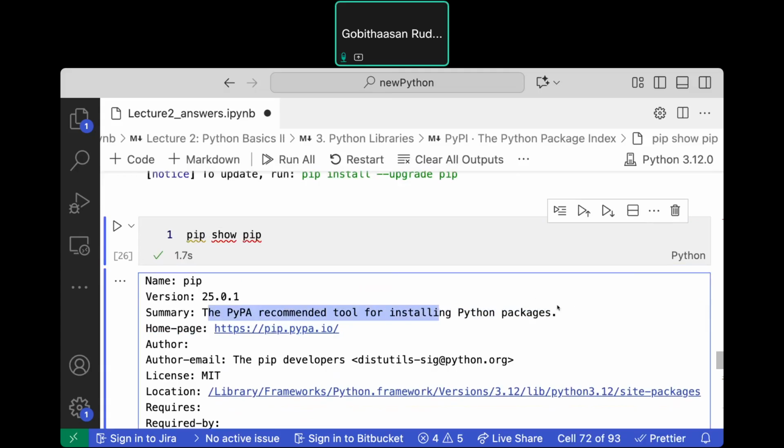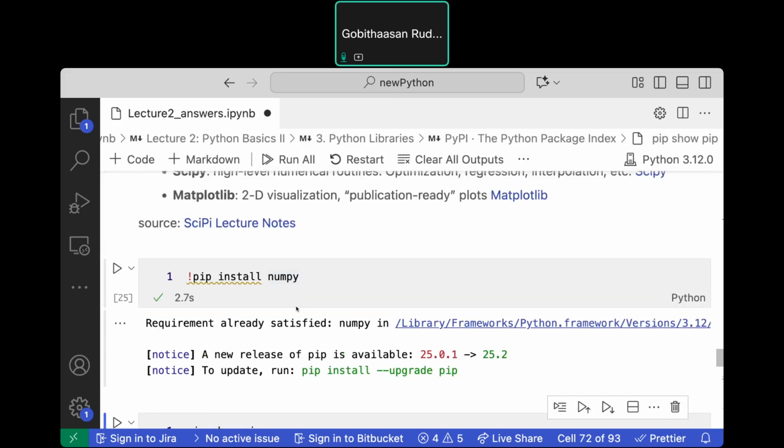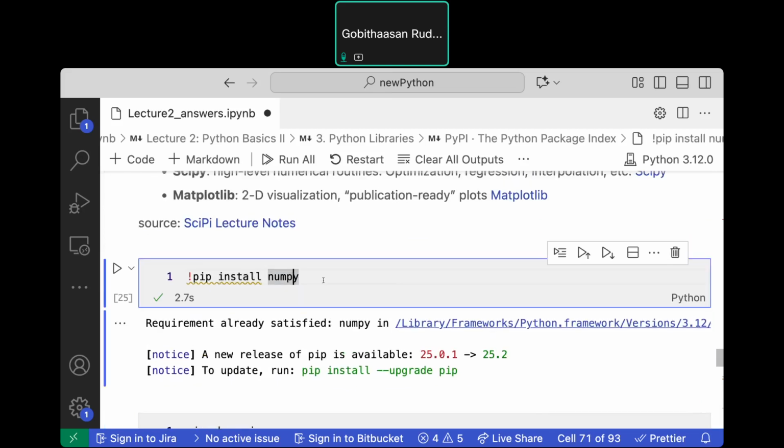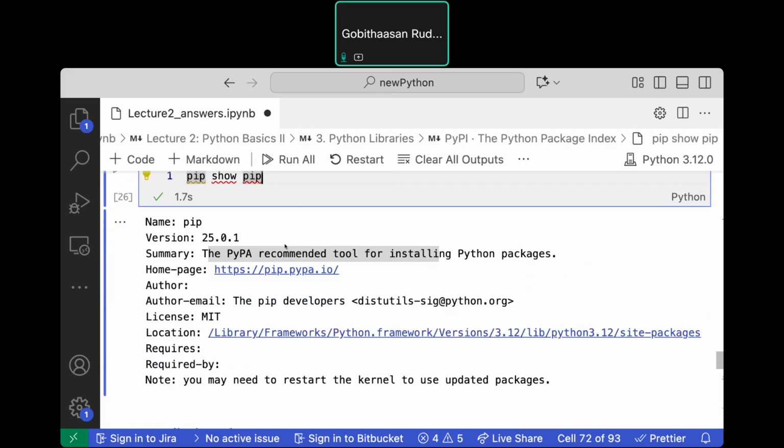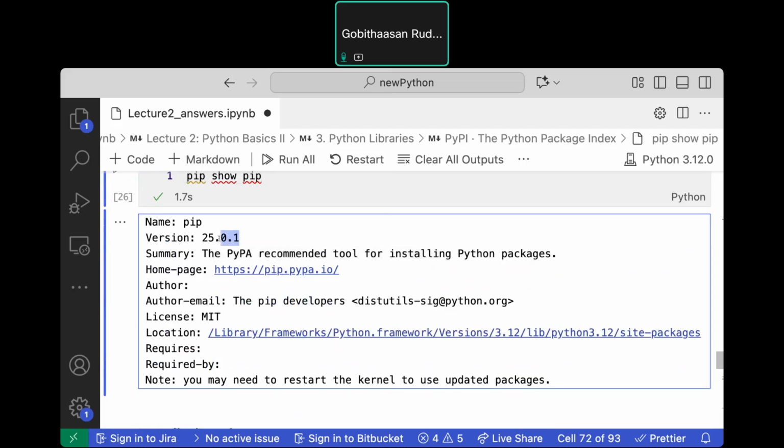Just now I went to the website and showed you where the packages are. So if you run, for example, pip install NumPy, it will install the NumPy package in your machine. NumPy stands for numerical Python. All right, so here, pip show pip will show you about the version that I've installed.